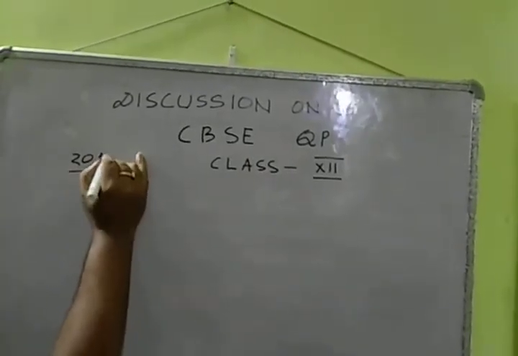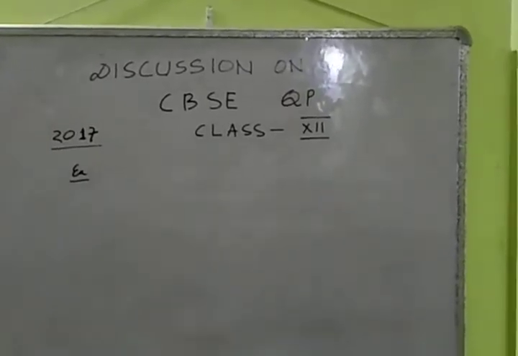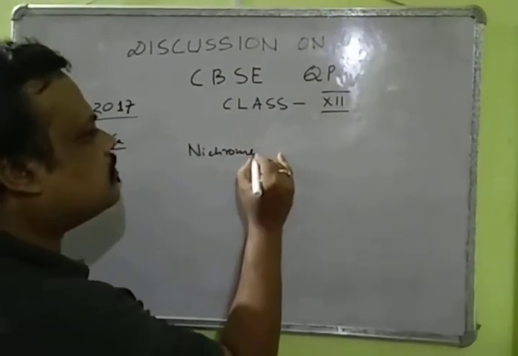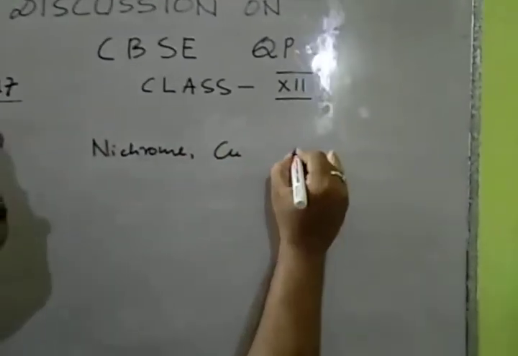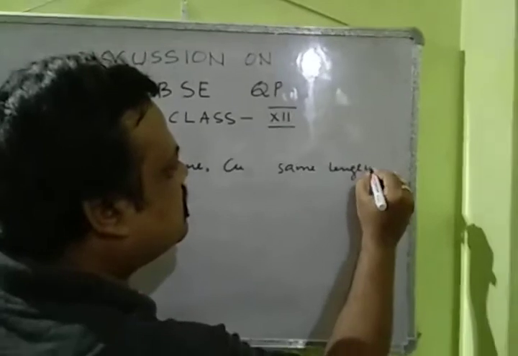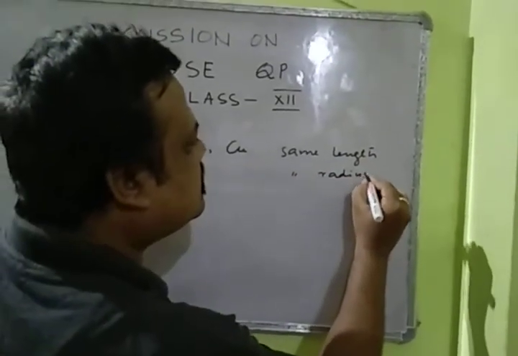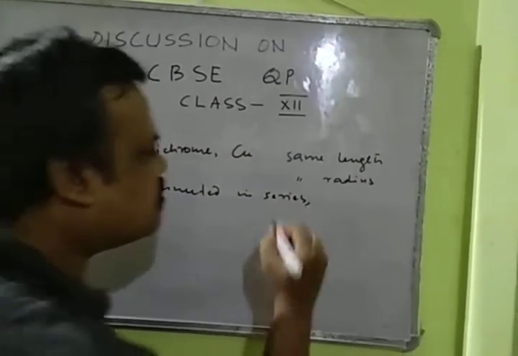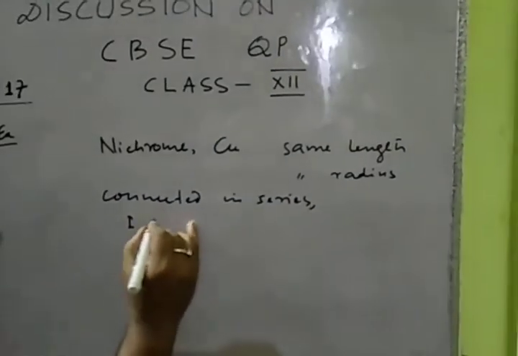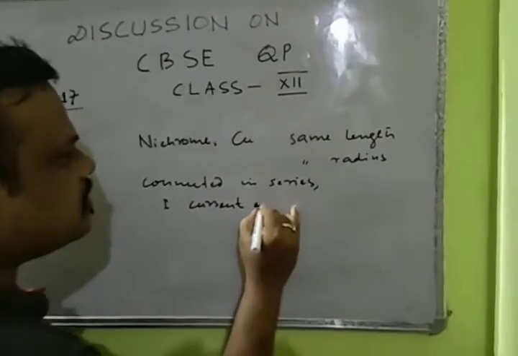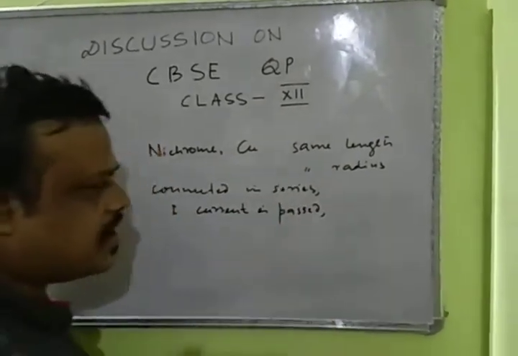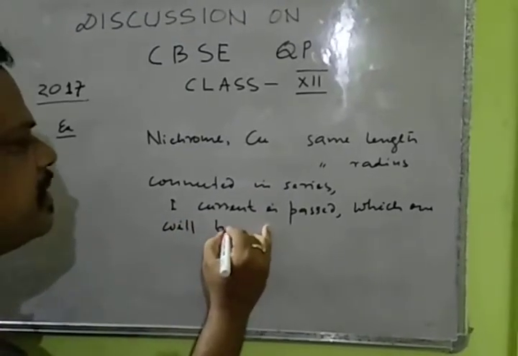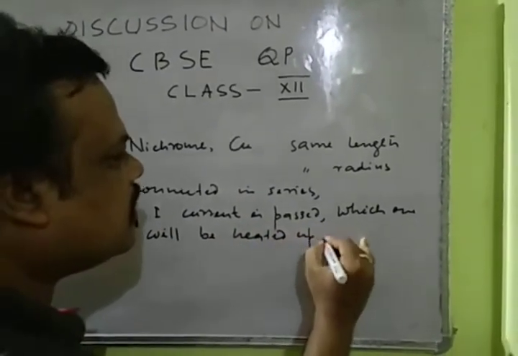Okay, 2017. The question is, there are two wires, nichrome and copper, of the same length and same radius, connected in series. If a current is passed, which one will be heated up earlier?